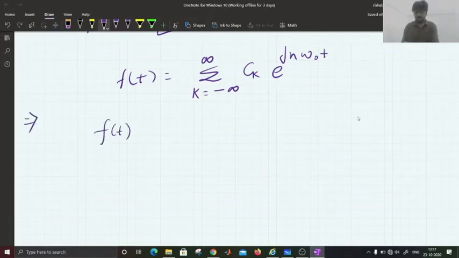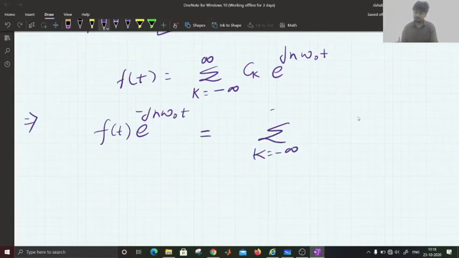Let us multiply e to the power minus j n omega naught t, where n is an integer, both sides.